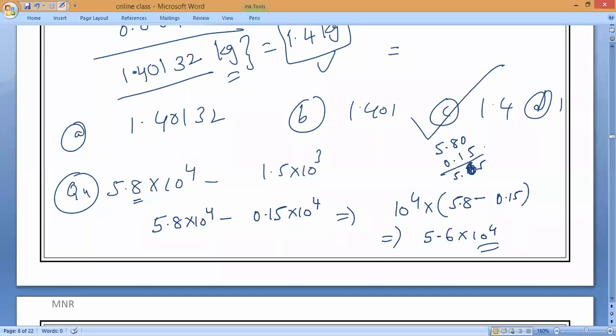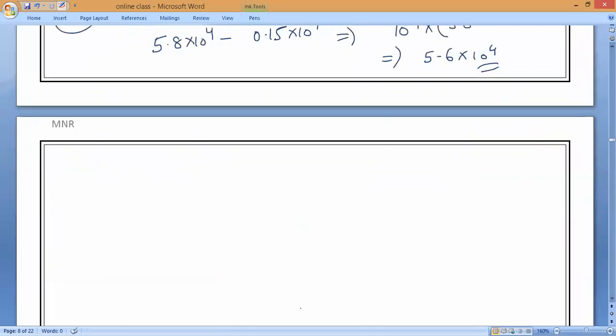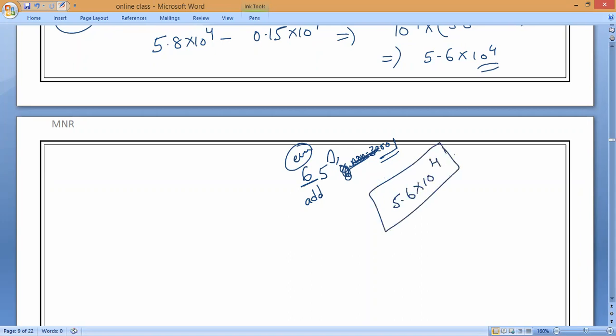So be very careful whenever you get a case like this. If the digit after is 5, then the number before must be odd, and the next number should not be 0; it must be non-zero. Is it okay, everybody? Now we are having 6 here, and of course we don't have any digit after 5. So it is an even number, so rounding off gives 5.6. If you write 5.7, the entire answer is wrong. Clear? Be very careful.